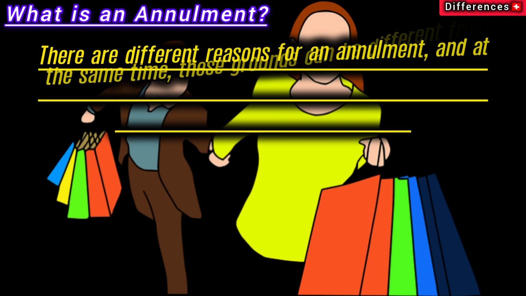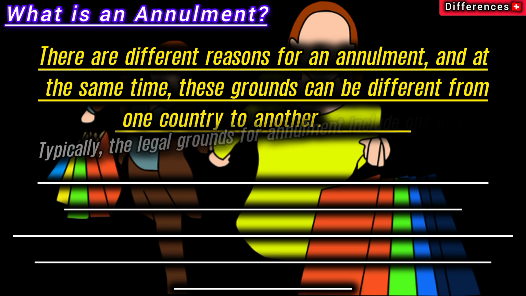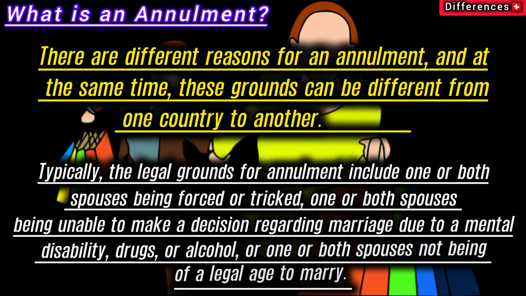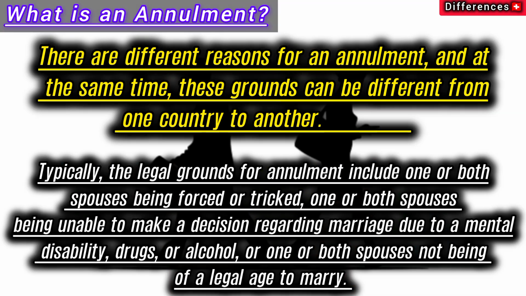There are different reasons for an annulment, and at the same time, these grounds can be different from one country to another. Typically, the legal grounds for annulment include one or both spouses being forced or tricked, one or both spouses being unable to make a decision regarding marriage due to a mental disability, drugs, or alcohol, or one or both spouses not being of a legal age to marry.